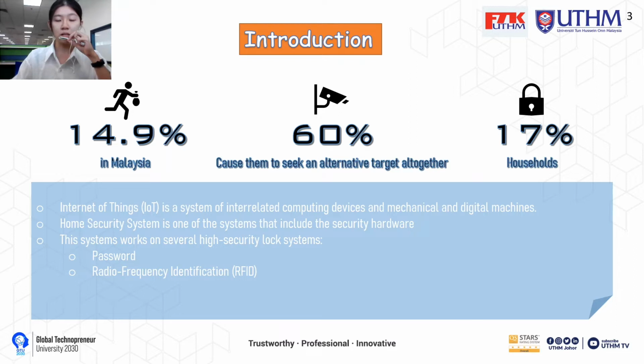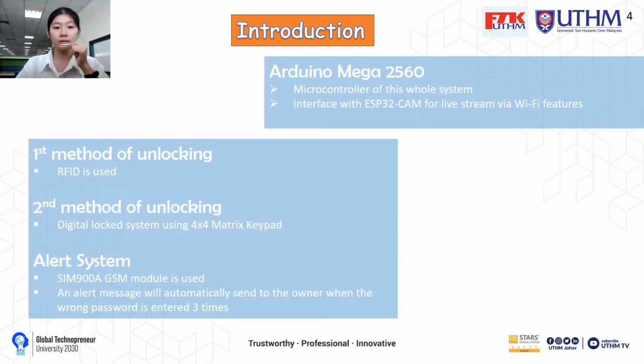IoT is a system integrating computing devices and mechanical and digital machines. The home security system is one of the systems that include security hardware. In this project, the system works with several high-security lock systems, which are password and RFID. The Arduino Mega is the microcontroller of the whole system, and it interfaces with the ESP32 cam for live streaming using the Wi-Fi feature.